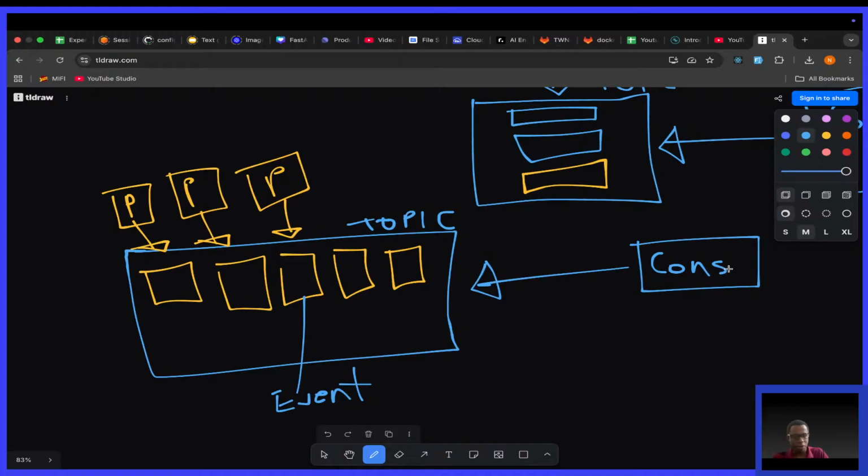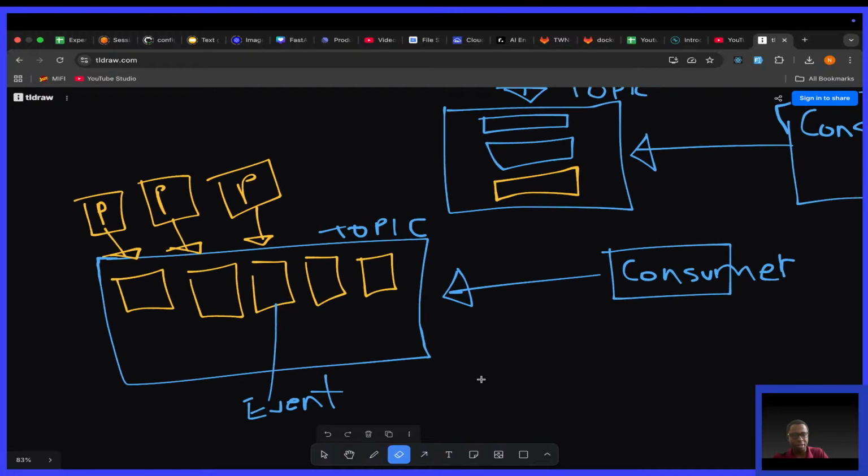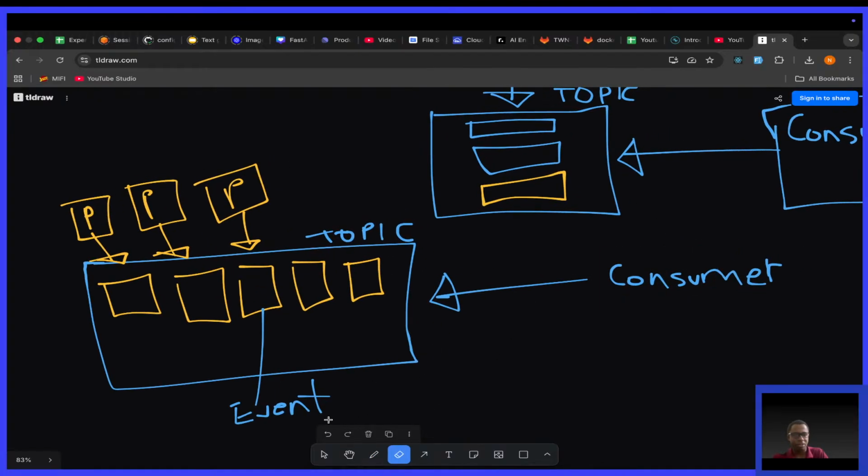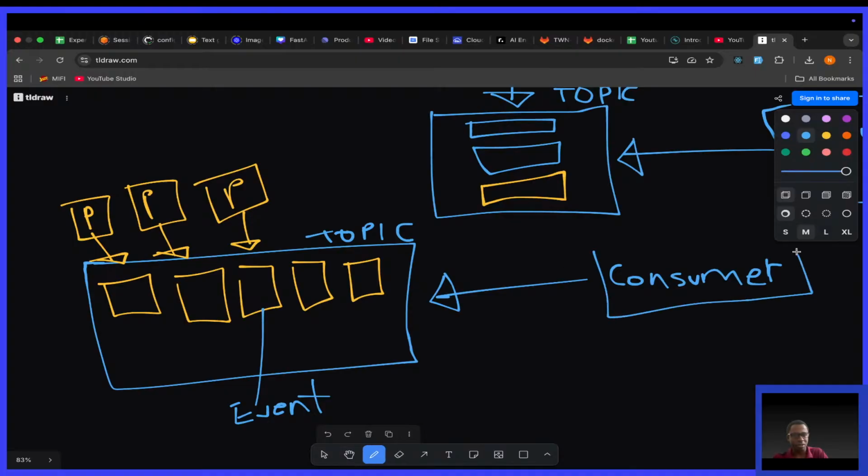But the only challenge is that this one consumer is not enough. Because of so many events being published by so many producers, the consumer cannot handle all of them. So it would fail, or maybe get overloaded. So for how to have fault